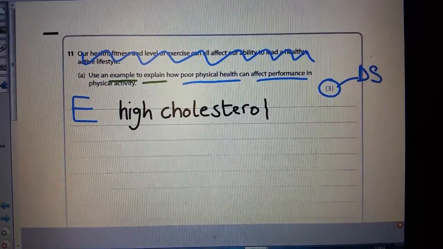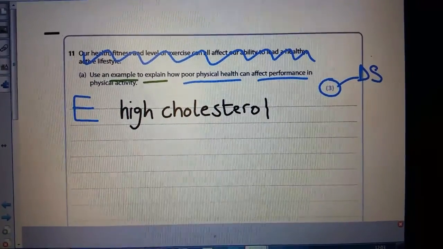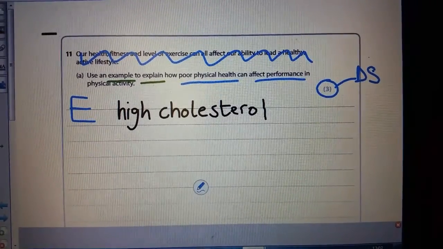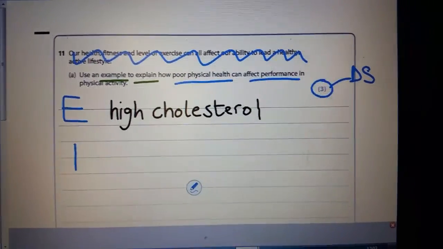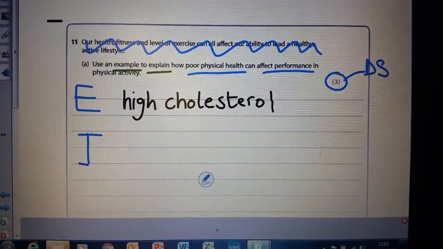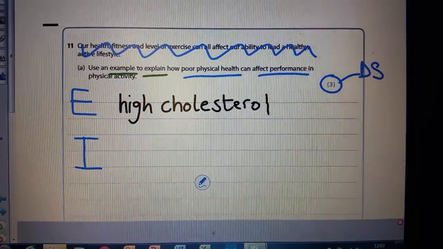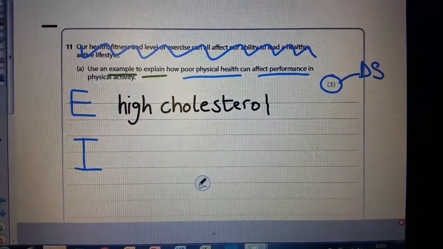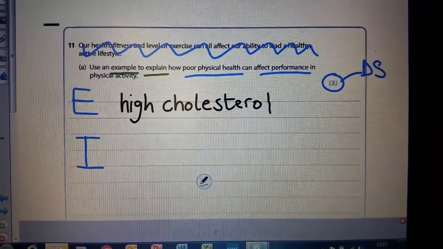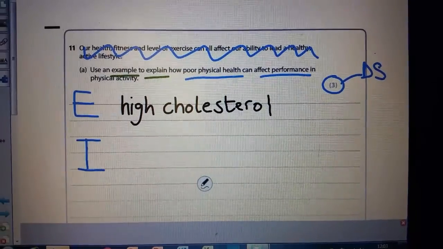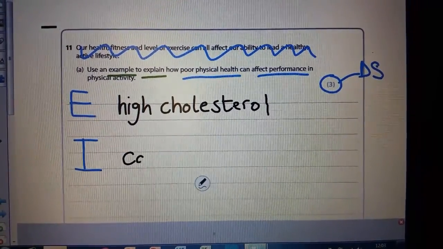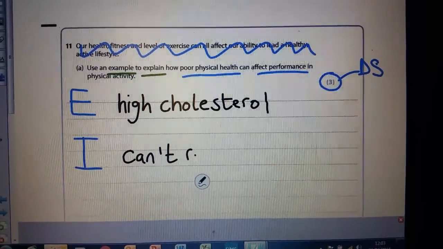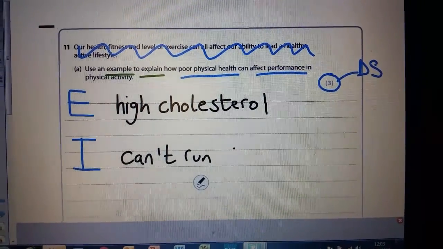I'm now going to go into more detail to explain to make sure it's a developed statement. So the next part that's going to help me write a developed statement is I want to think about the impact that high cholesterol can have on my performance. So what impact does high cholesterol have on performance? Quite simply, one of the things could be I'm not able to run for as long. So that's the impact it might have on my actual performance in the physical activity. I can't run for as long.